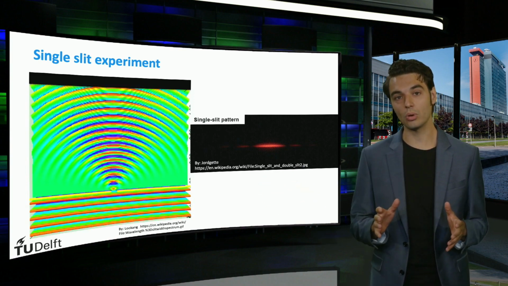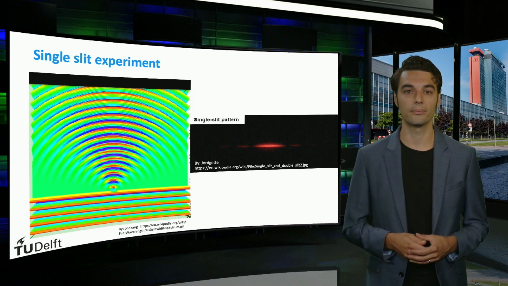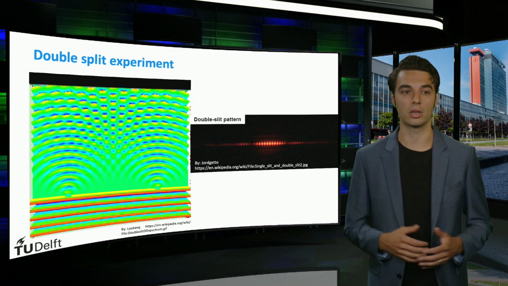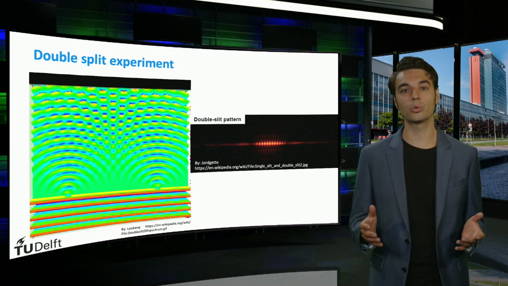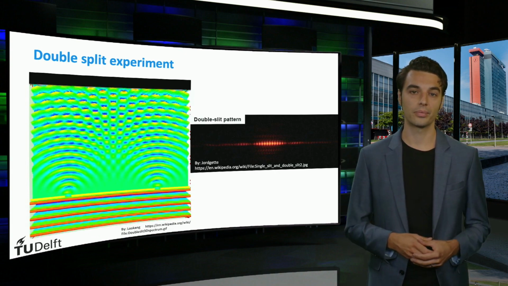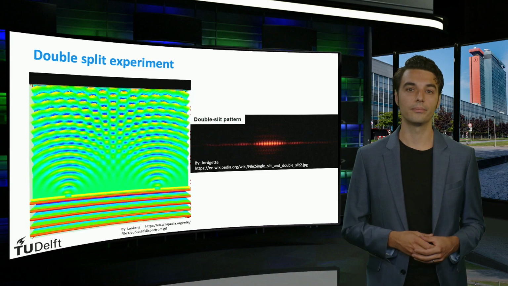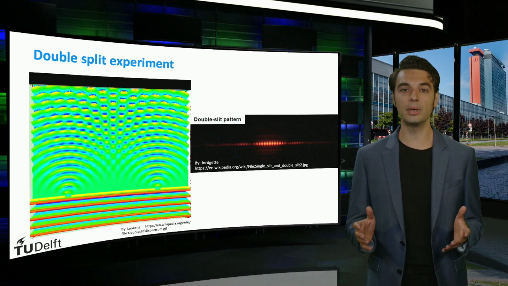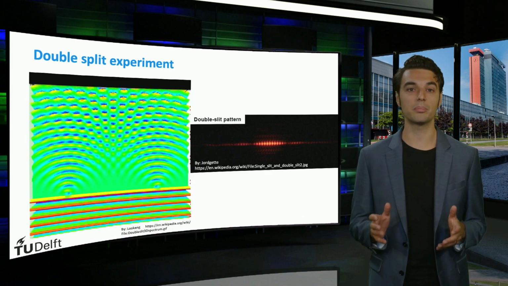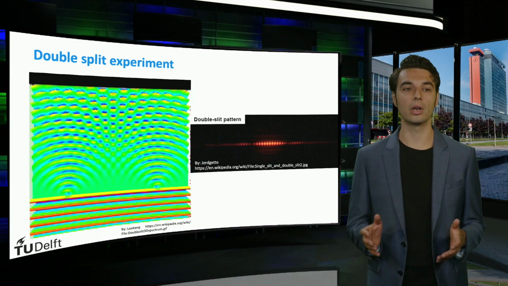But what happens when we introduce a second slit, also with a wavelength size width? What we see is that two waves start to interfere with one another. The uniform outward moving half circles are now broken up into peaks and troughs. These peaks and troughs also appear on the black wall. We find the same familiar pattern of light intensity, but now broken up into bright red peaks and dark troughs. This phenomenon is known as interference.